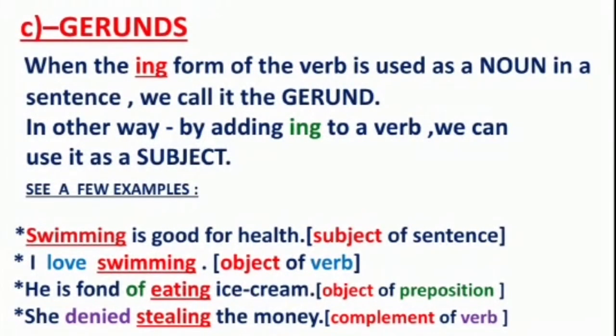When the ing form of the verb is used as a noun in a sentence, we call it the gerund. In other words, by adding ing to a verb, we can use it as a subject. See a few examples.